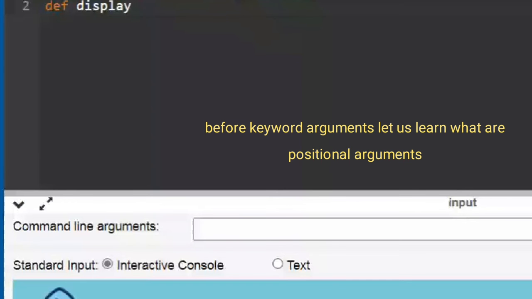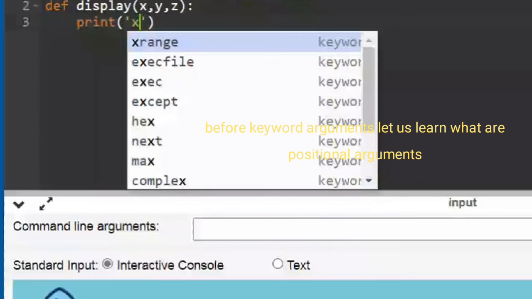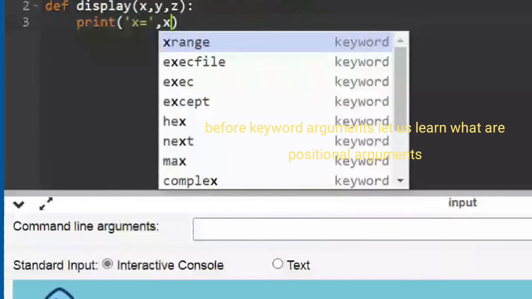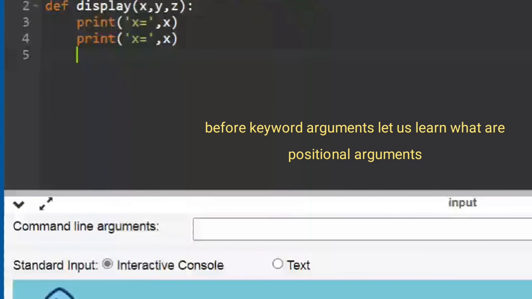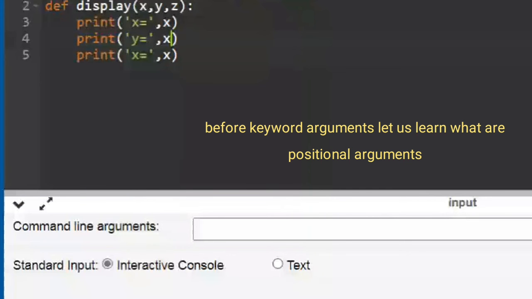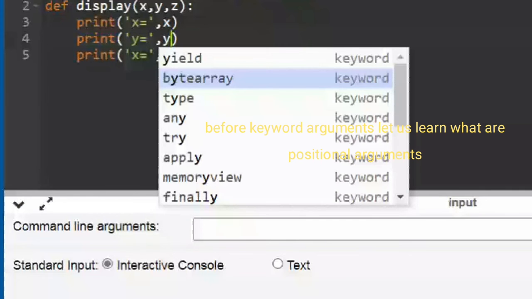First I'll show you the positional one. I'm saying print, x is equal to, then comma x. Okay, so this is my function.